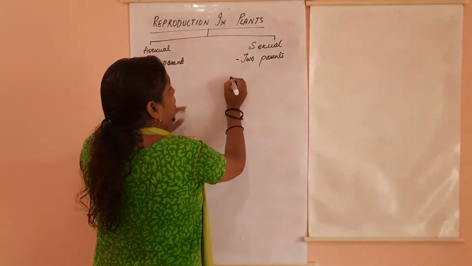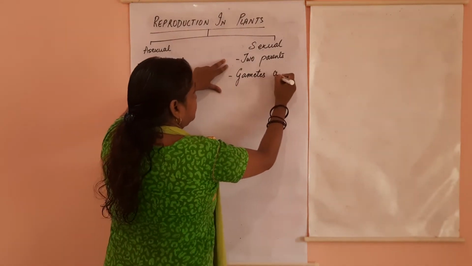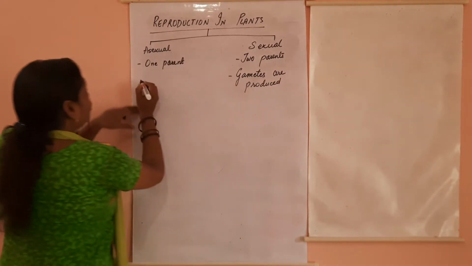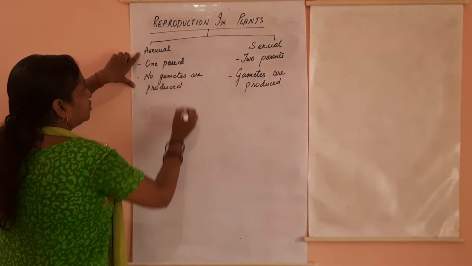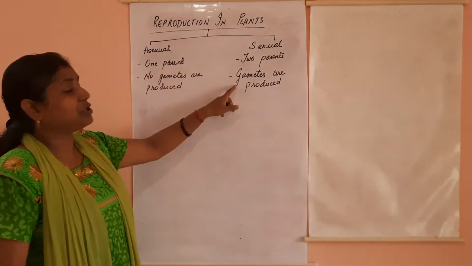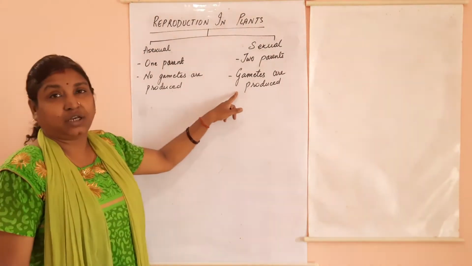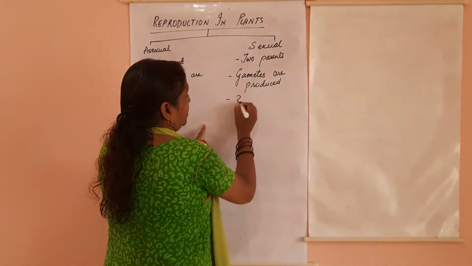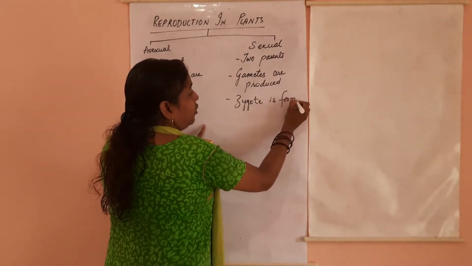So in sexual reproduction, gametes are produced, whereas in asexual reproduction, no gametes are produced. These gametes will fuse and fertilize to form a zygote.